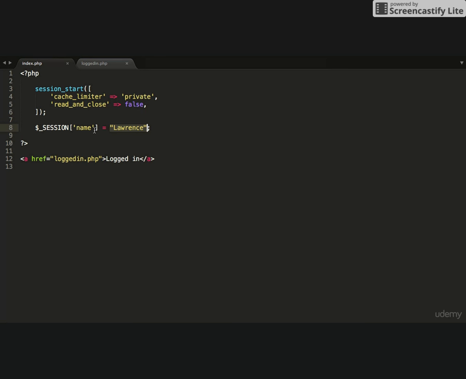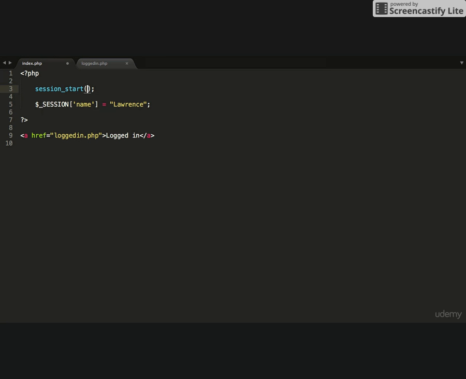So for example, logging in. When somebody logs in, you can start a session and provide the username and also the password, and that's stored on the server, so it's more secure. Now, when we say session start, that's all we used to do prior to PHP 7. You just started the session and then you'd set up your variables.